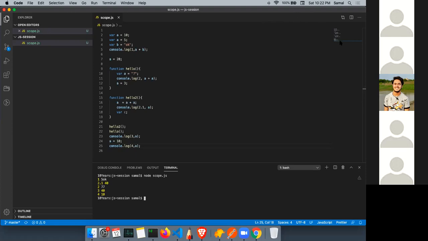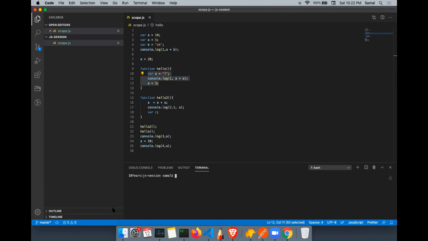Is that clear, Sneha? Alright? It is a locally declared variable, so its scope is only until here. Okay. Let me just add a small twist to this before I go to lexical scope.